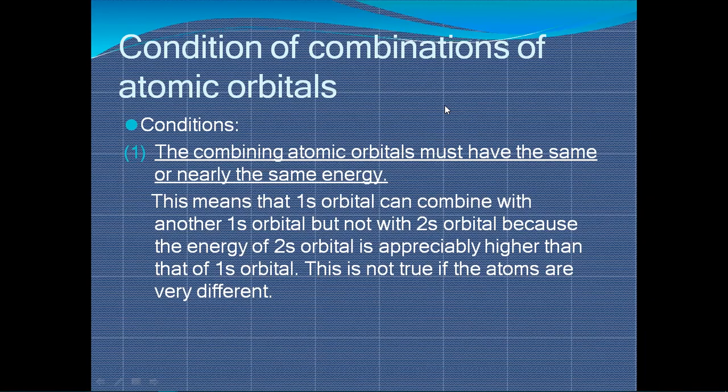So this means that a 1s orbital can combine with another 1s orbital, but not with a 2s orbital, because the energy of the 2s orbital is appreciably higher than that of the 1s orbital. This is not true if the atoms are very different. So you can say that s orbitals can combine with 1s because they have nearly similar energy. But if they have different energies, then they won't combine with each other.